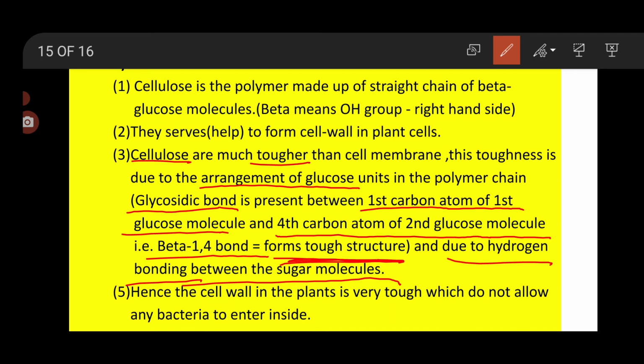And because the cellulose is very strong in nature, the cell wall in the plant cell is very tough. It does not allow any bacteria or anything to enter inside the cell. Hence the cell wall in the plant is very tough, which does not allow the bacteria to enter inside the cell. So here we have completed cellulose.